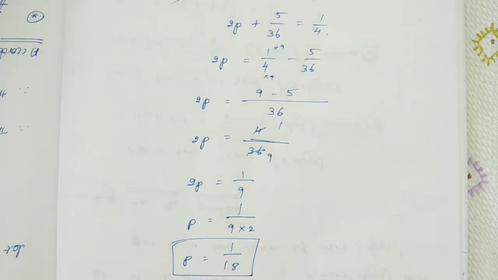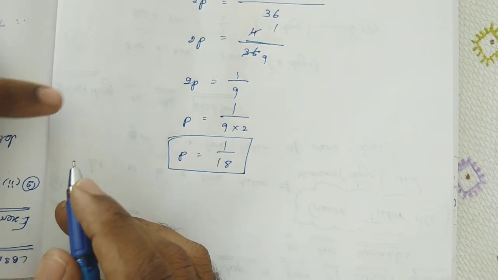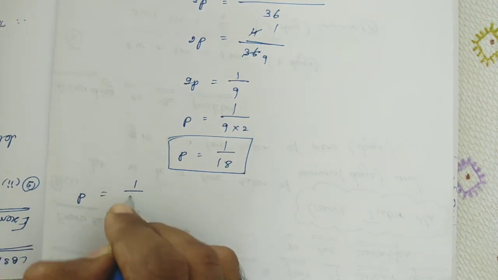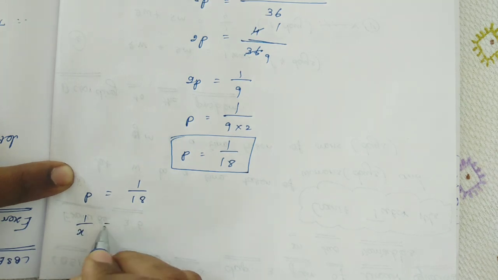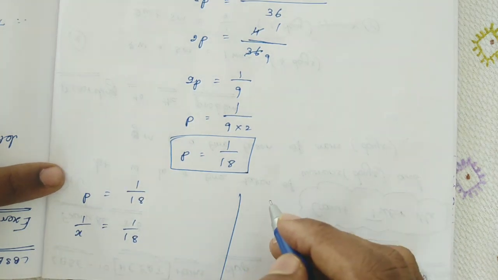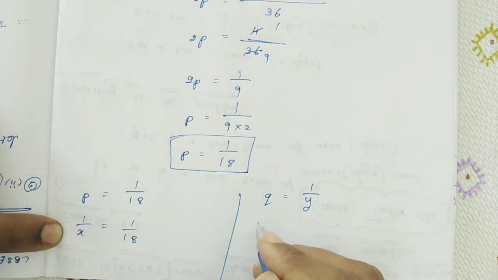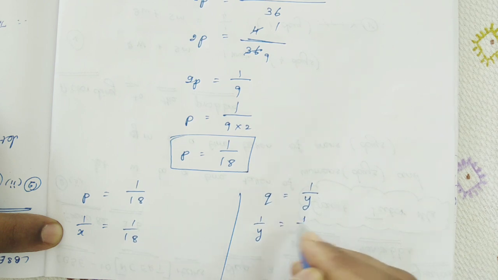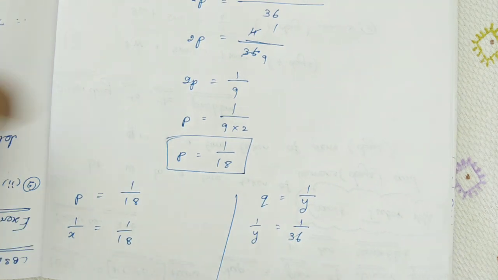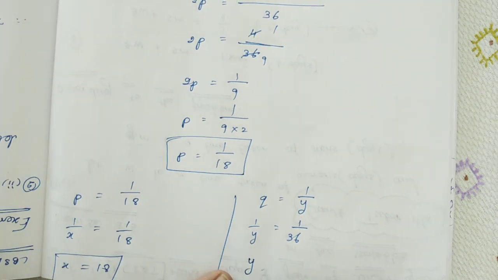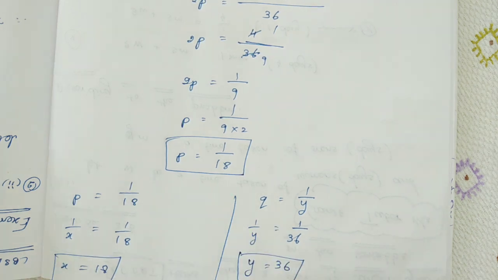Clear? Now we found the Q value and the P value. Any doubt? Okay. Now what we assumed as P, that is 1 by X. So 1 by X is equal to 1 by 18. What we assumed as Q, Q is equal to 1 by Y, that is 1 by Y is equal to 1 by 36. Clear? Now what's the X value? X is equal to 18, and here Y is equal to 36, by cross multiplication. Clear? Now we found the X and Y values.